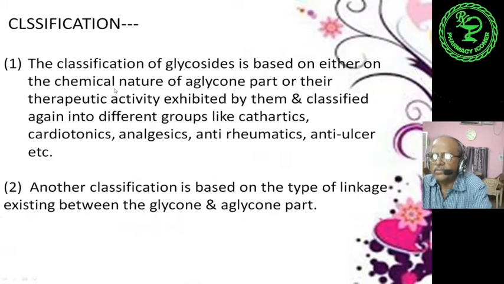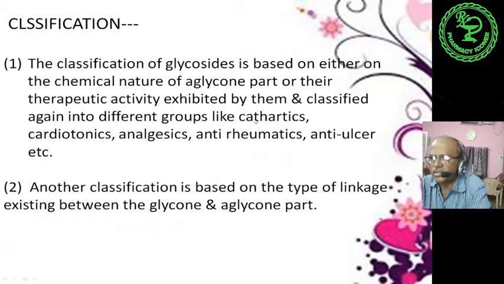So the first classification of glycosides is based either on the chemical nature of a glycan part, because we have seen that the glycoside is named according to the name which is present as a glycan part, and their therapeutic activity.